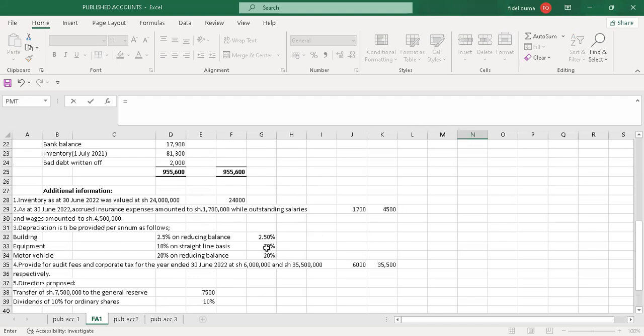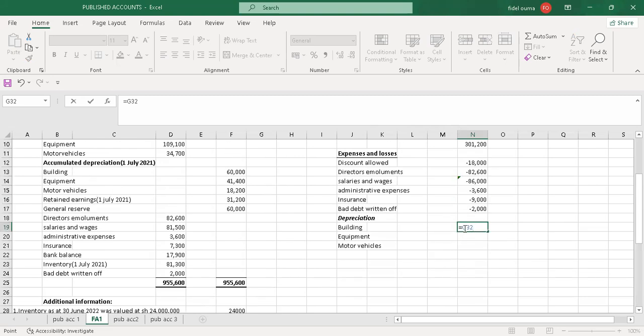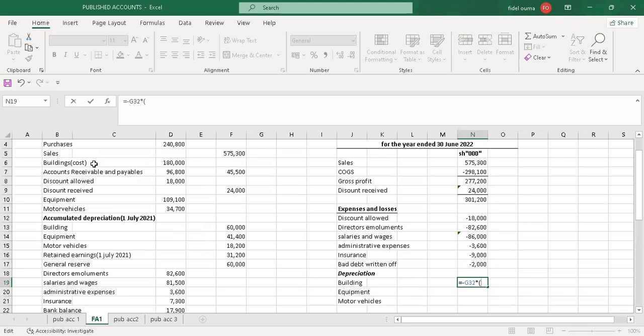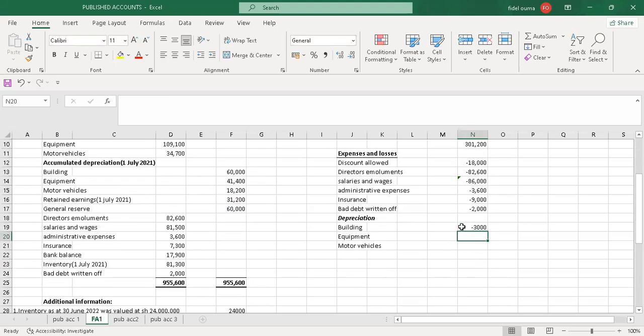So I've said equals to, it was 2.5% on a reducing balance. So I'll take the 2.5%. Yeah, and I want this to appear negative because it's an expense. So I'll put a negative sign, then I pick the rate, then I'll multiply. Because it is on a reducing balance, I'll take the cost of the building, which is 180, then I'll subtract the accumulated depreciation up to 1st July 2021. So the accumulated depreciation is 60. Yeah. Then I just say enter. So I'll have 3,000 as the depreciation for the year under building.